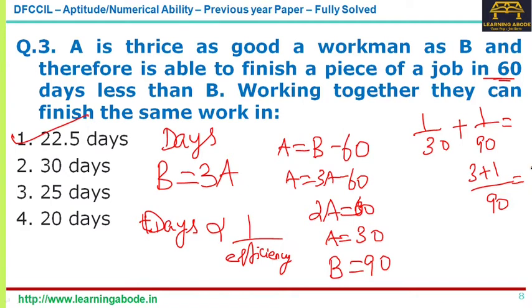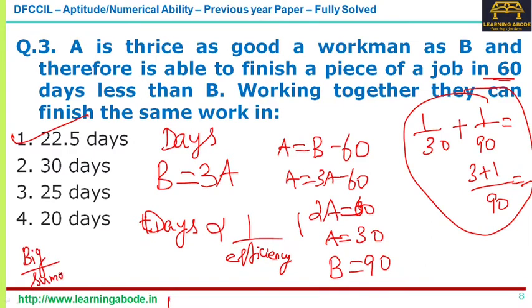Okay. The last part, I don't want to elaborate much here, but when you have this twice, thrice, 4 times and so on, one quick way to get the answer is, of the two values of 30 and 90, which is the bigger value? 90 is the bigger value. So the alternate here is that big value by sum of ratios.